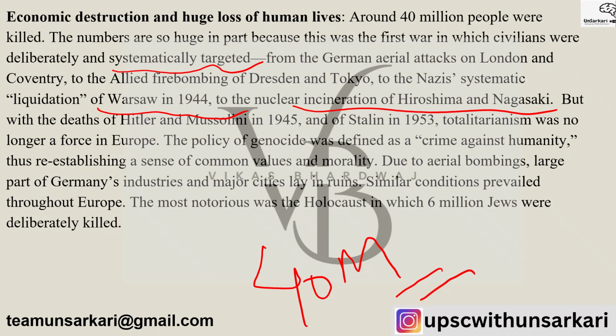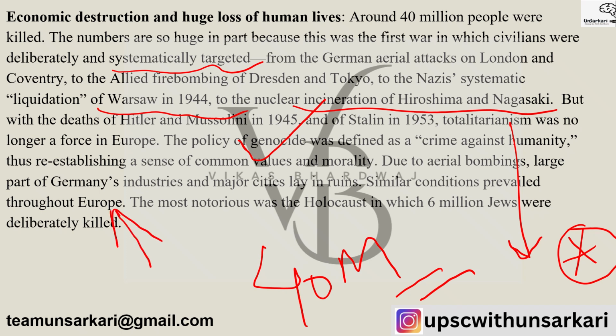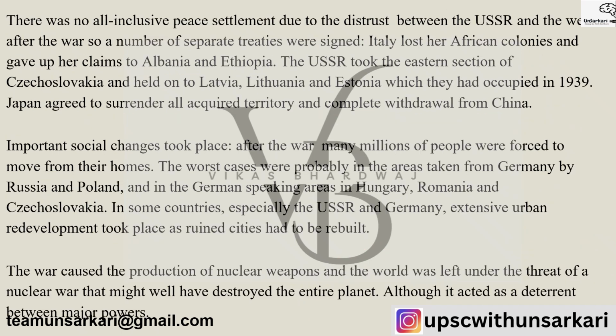But with the death of Hitler and Mussolini in 1945 and Stalin in 1953, totalitarianism was no longer a force in Europe. The policy of genocide was defined as a crime against humanity, and a sense of common values and morality was put in the picture. Due to aerial bombing, a large part of Germany's industries and major cities lay in ruins. Similar conditions prevailed throughout Europe. Most notorious was the Holocaust, in which 6 million Jews were deliberately killed. There was no all-inclusive peace settlement due to the distrust between the USSR and the West, and after the war, many treaties were signed because Italy lost her African colonies and gave up her claims on Albania and Ethiopia.